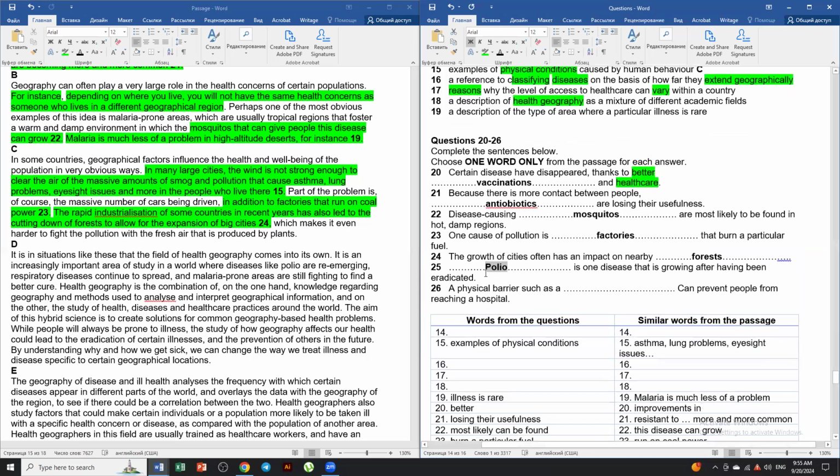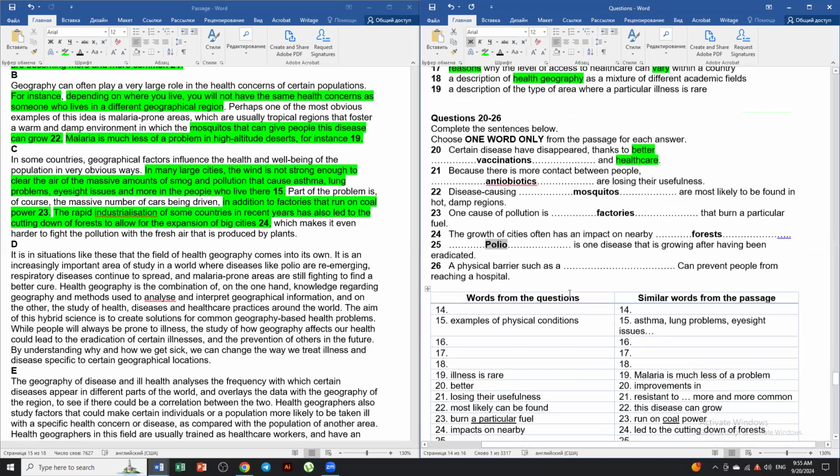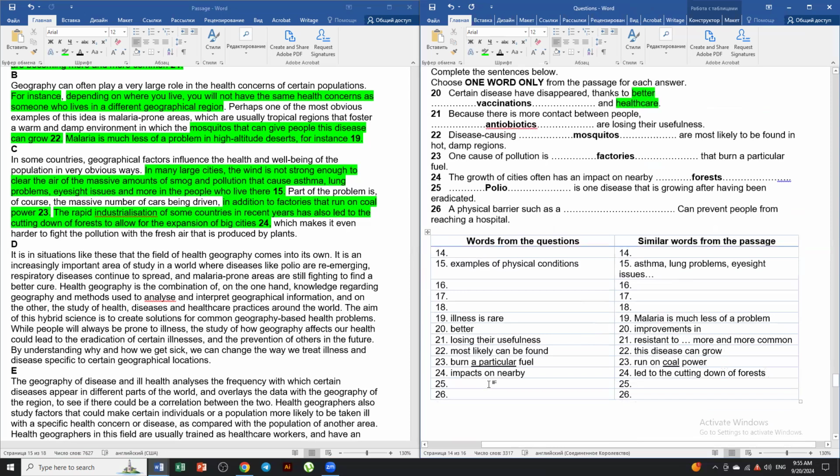It doesn't matter. I just wrote it in capital because it's the beginning of the sentence. So here it is that growing after having been eradicated is paraphrased as, okay, oh my God, I keep losing track. Where did I do it? And comes into its own, re-emerging, right? So we're going to take that.